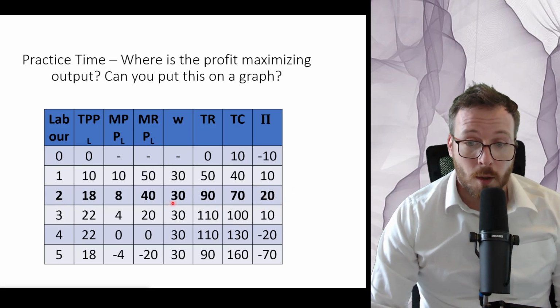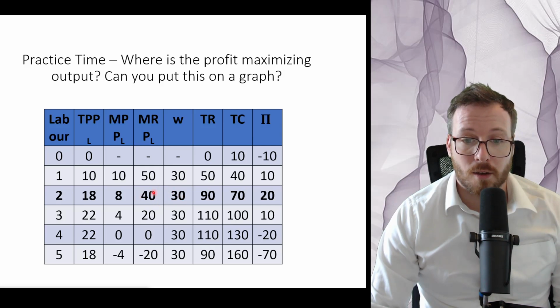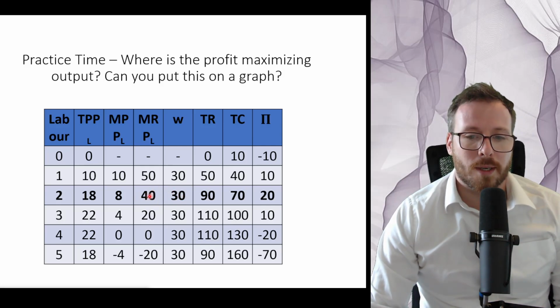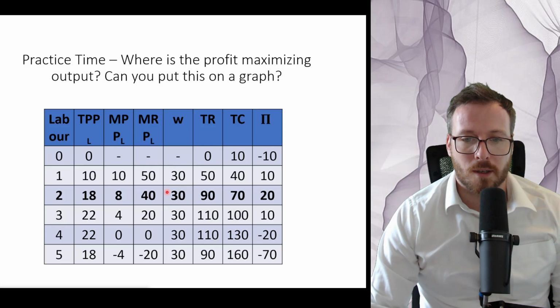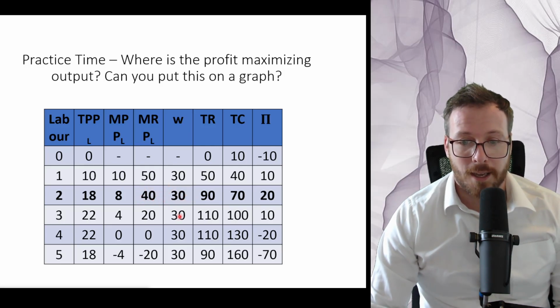At the second employee, we're paying them $30, but they're making us $40 worth of extra stuff. Well, a better way to phrase it is we're paying this extra person $30, and the team together are making us $40 extra. So we make 10 off adding a new guy. Here though, we're paying 30, and we're only getting 20 in terms of coffee assets that they've produced and sold. So not really worth it for us. So that's why we stick with 2 workers.